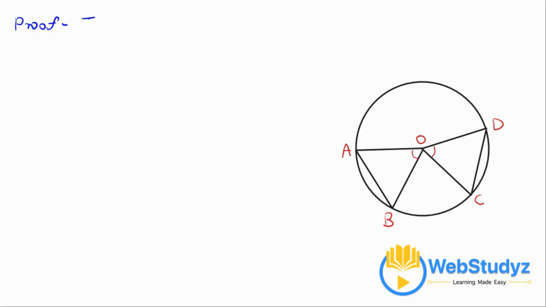So first consider the triangles, triangle AOB and triangle COD.